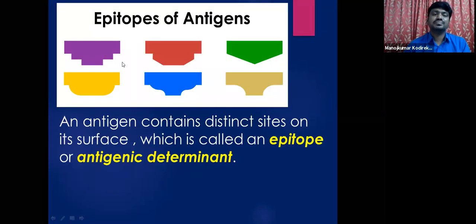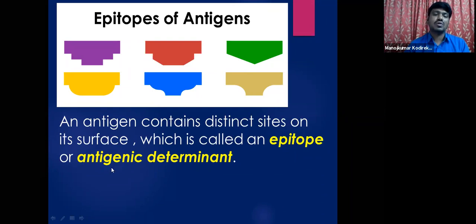If you see here, these are the antigens with differently shaped epitopes. An antigen contains a distinct site with which it binds with the antibody. So an antigen contains distinct sites on its surface, which are called epitopes.